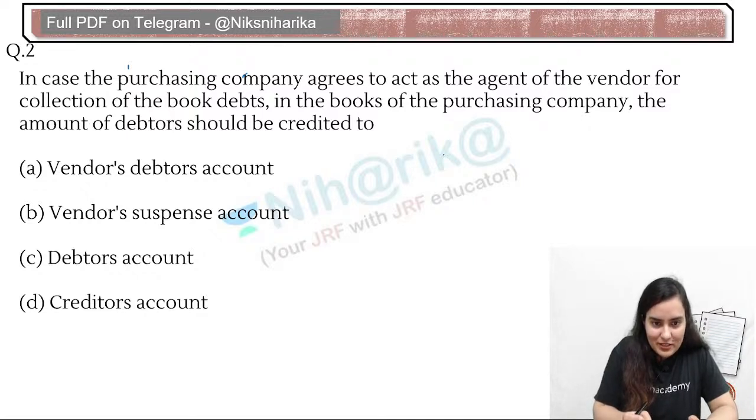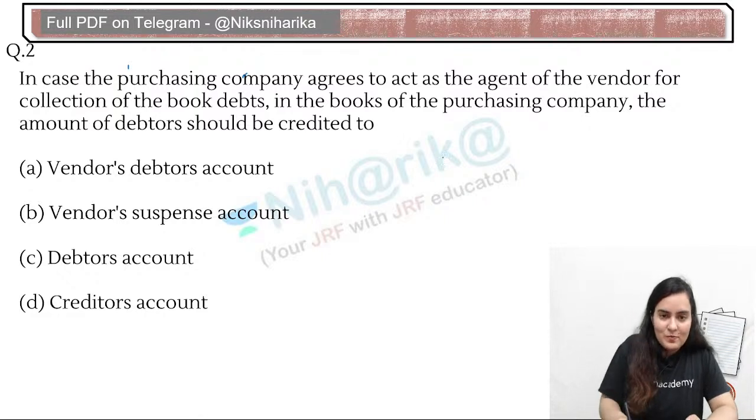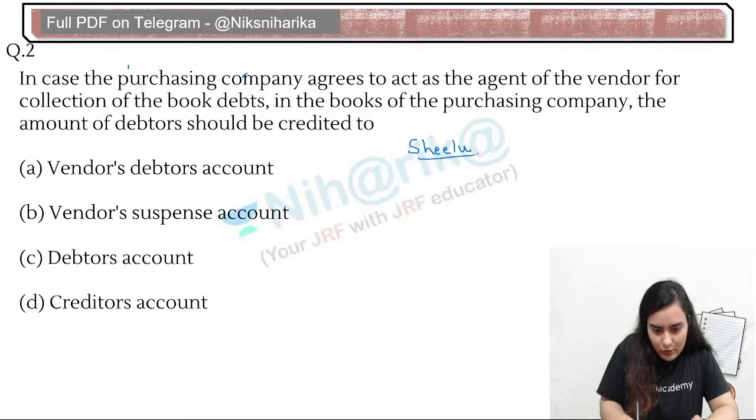But here there is a suspense account also. See, let's take some example first. One company is of Shilu, and one company is of Shrishti.